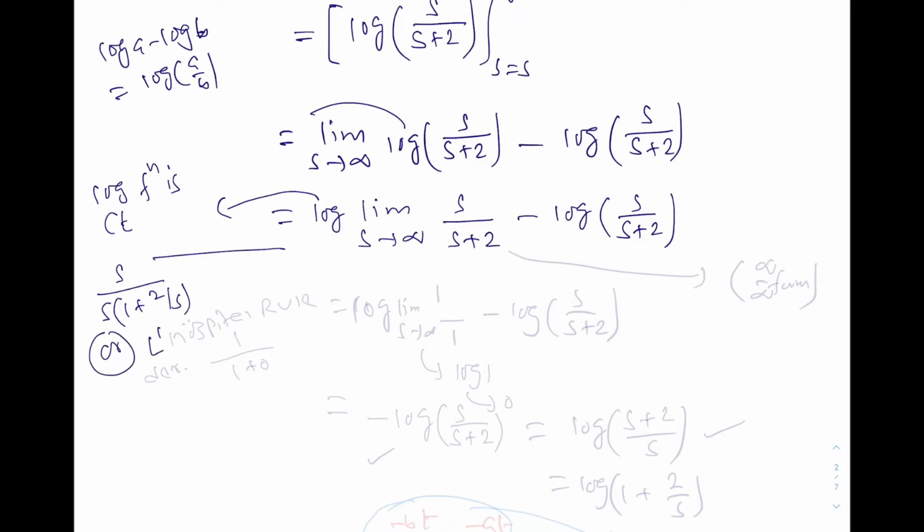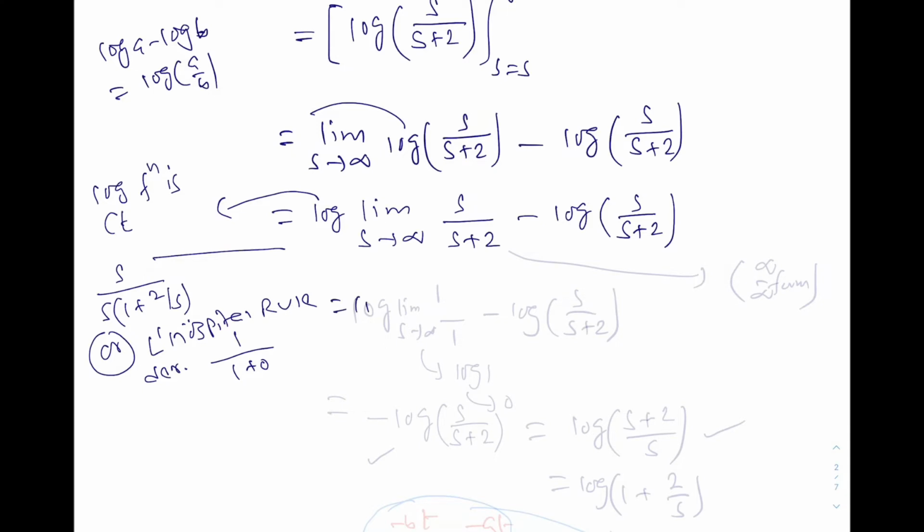Or you can use L'Hopital's rule. The derivative of s is 1, so this derivative you need to take. So you can use either.